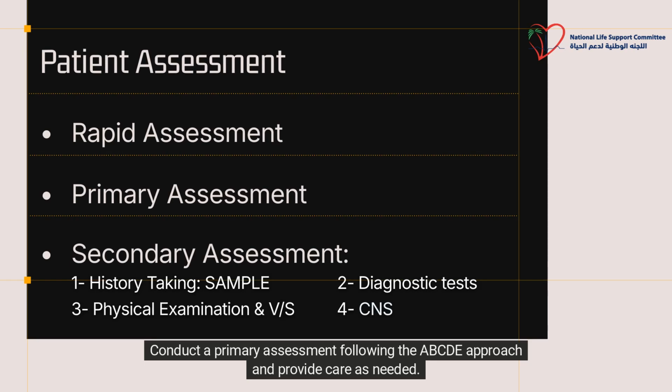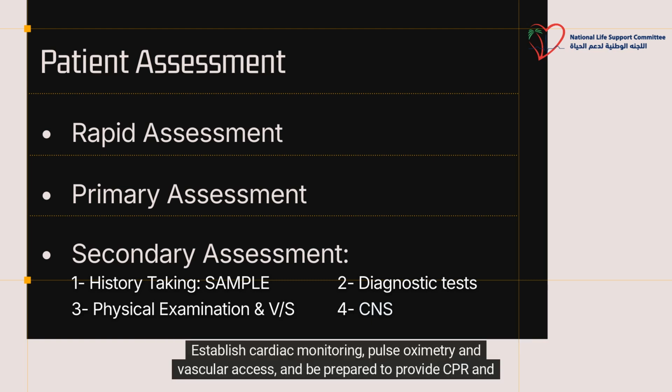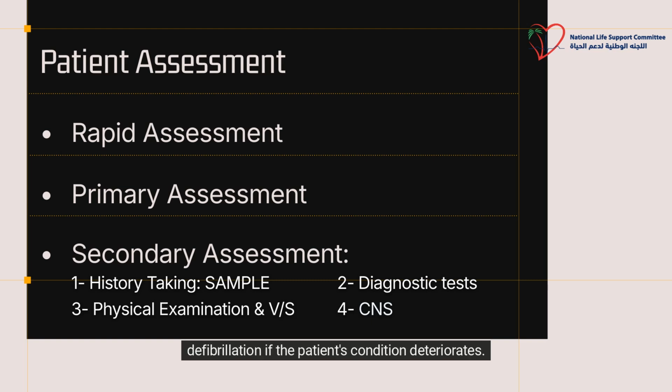Conduct a primary assessment following the ABCD approach and provide care as needed. Obtain and monitor the patient's vital signs. Establish cardiac monitoring, pulse oximetry, and vascular access, and be prepared to provide CPR and defibrillation if the patient's condition deteriorates.